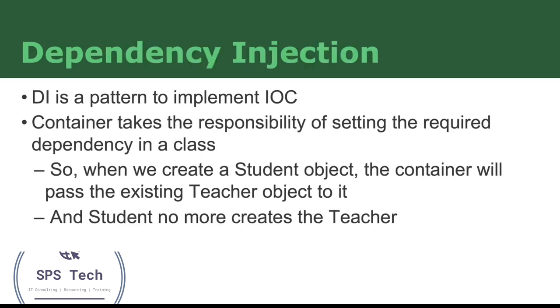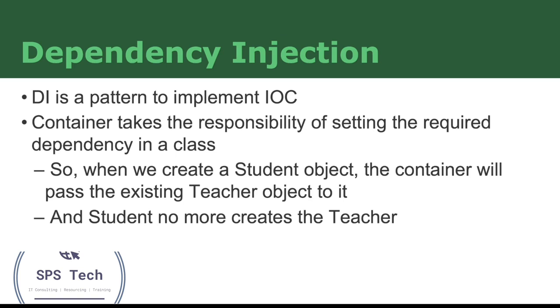So in dependency injection, which is the most common implementation of inversion of control, the container takes the responsibility of setting the required dependencies in a class. That means it is the responsibility of the container to set the teacher in the student class, because student needs the teacher.